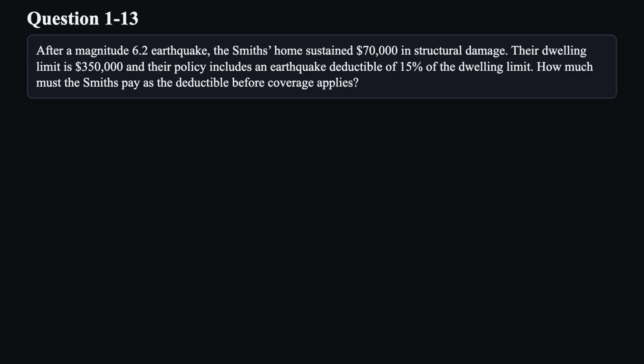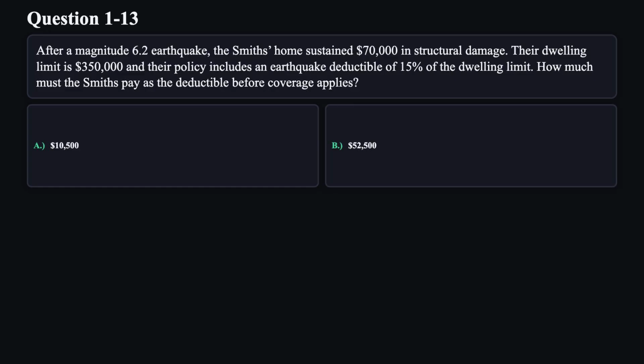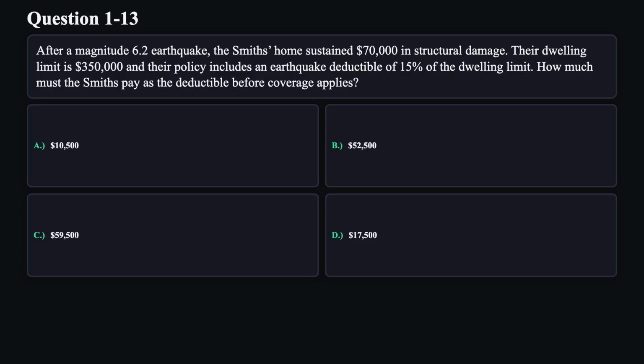Question 13. After a magnitude 6.2 earthquake, the Smiths' home sustained $70,000 in structural damage. Their dwelling limit is $350,000, and their policy includes an earthquake deductible of 15% of the dwelling limit. How much must the Smiths pay as the deductible before coverage applies? A. $10,500. B. $52,500. C. $59,500. D. $17,500.